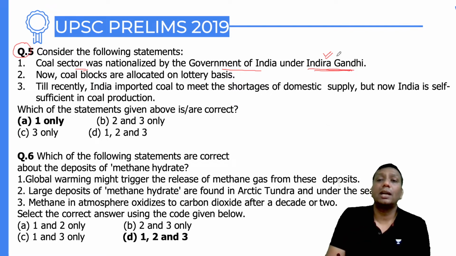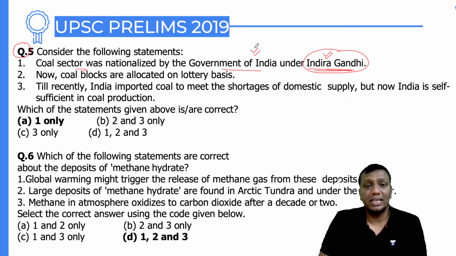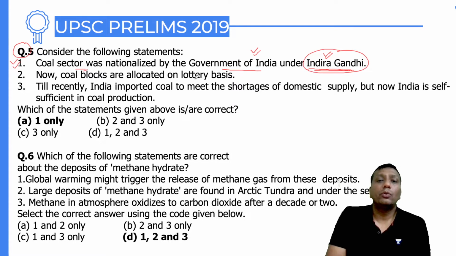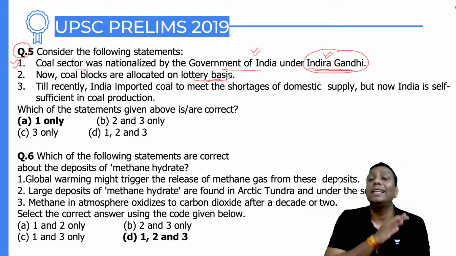And that's why during Indira Gandhi's period, all the coal blocks and sectors came under the Nationalization Act. So that part is absolutely right. Now, coal blocks are allocated on a lottery basis. Not on a lottery basis in any case, guys.